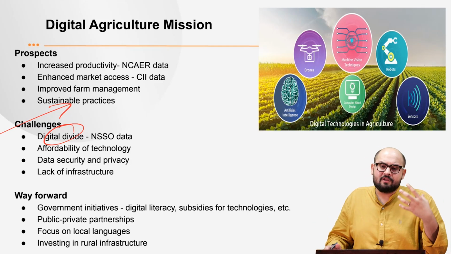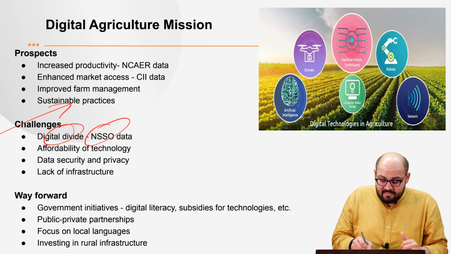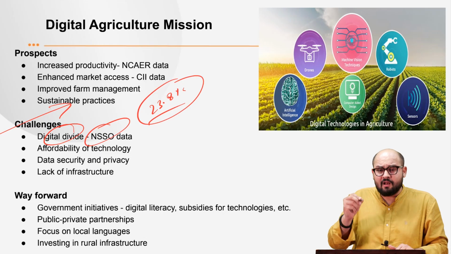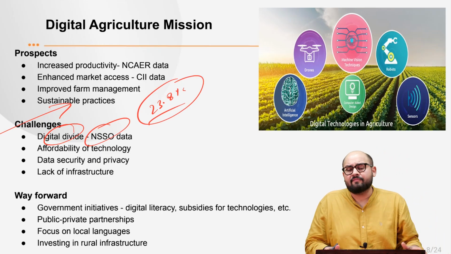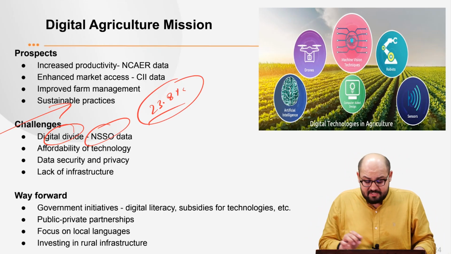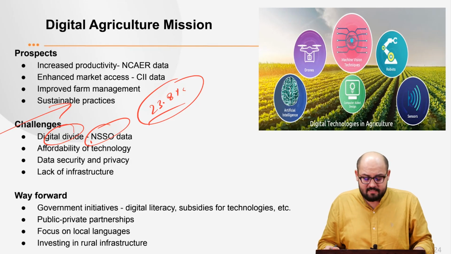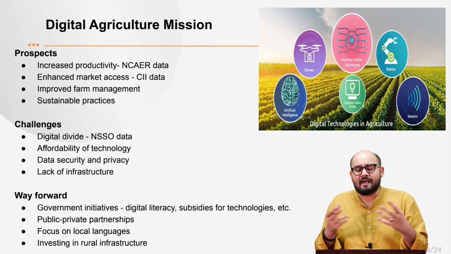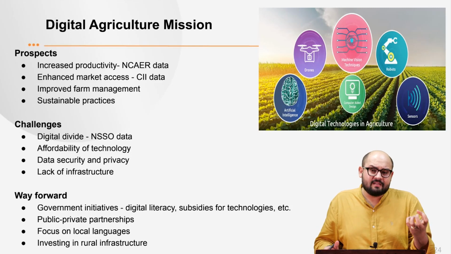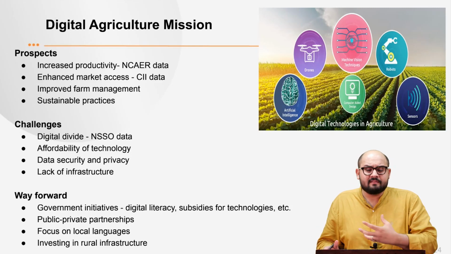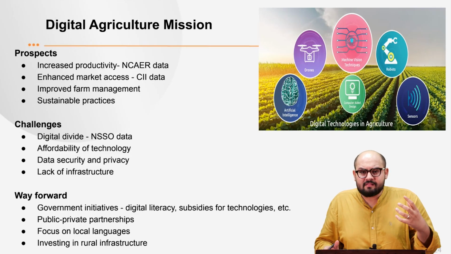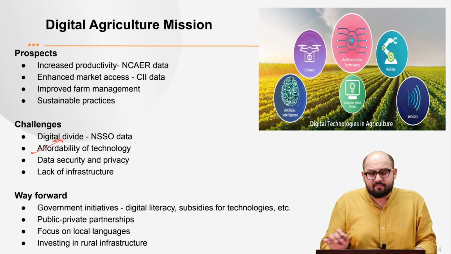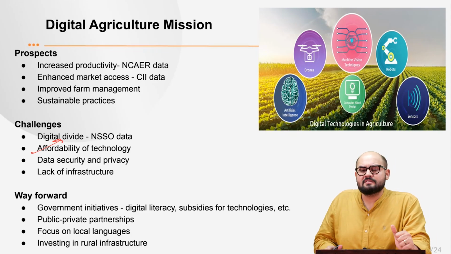So what you see is that, and also the NSSO data says that almost 23.8% of the rural households in India don't have internet connectivity. National Sample Survey Organization's data, right? So what we see is that there is a dearth of these applications or these products with these small and marginal farmers. Moreover, they are not digitally literate. There is a widespread digital illiteracy among these people. Next is affordability of technology. They cannot afford these technologies.